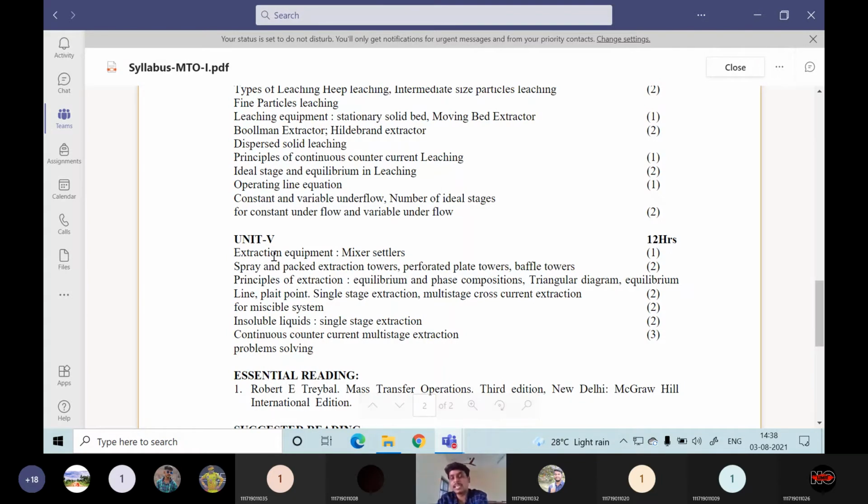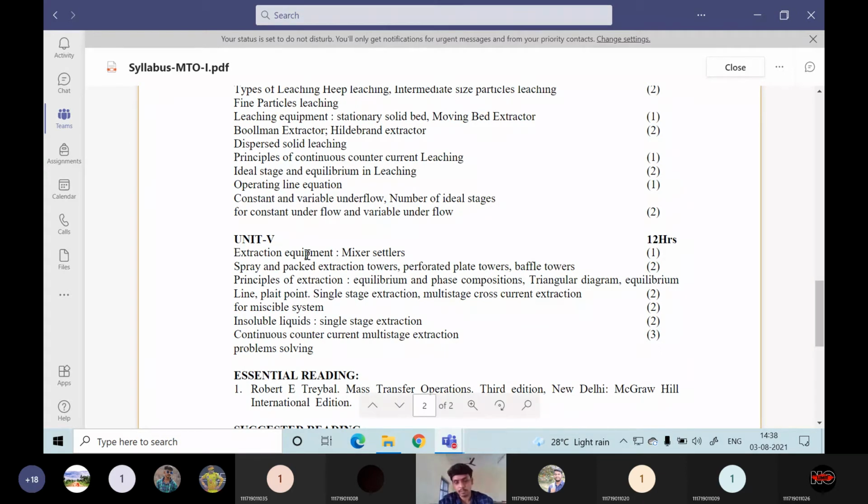That is called liquid extraction. So the best title for this operation is liquid extraction. Leaching is also a kind of extraction, but solid-liquid extraction is called leaching, whereas liquid extraction is called simple extraction.